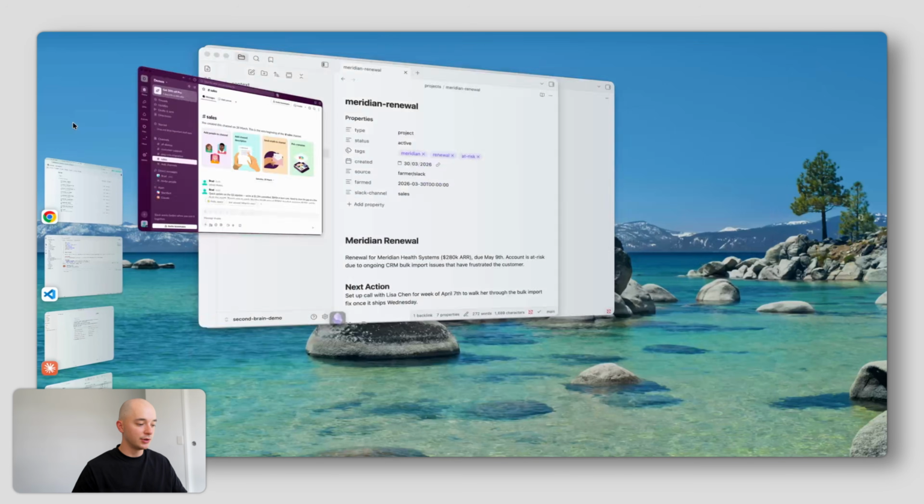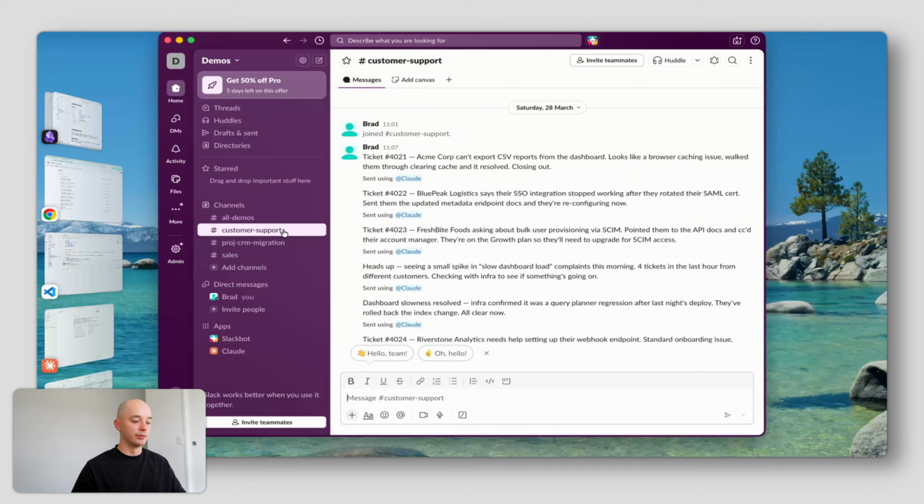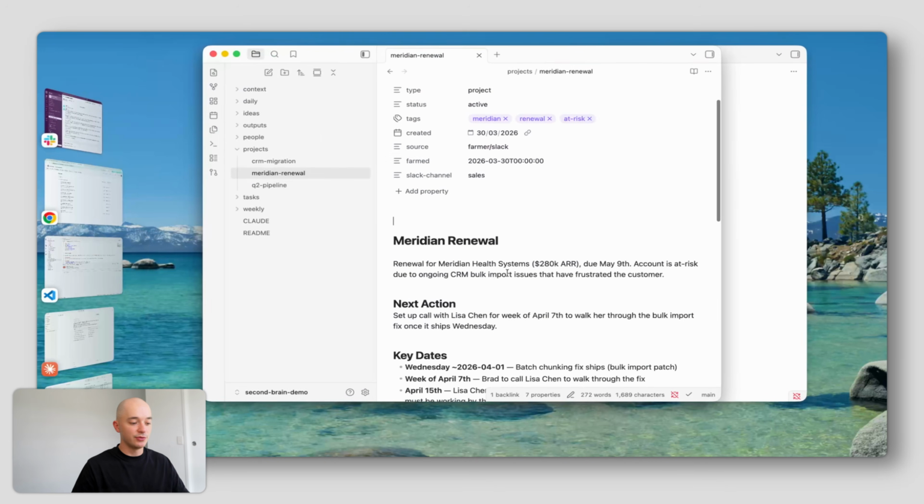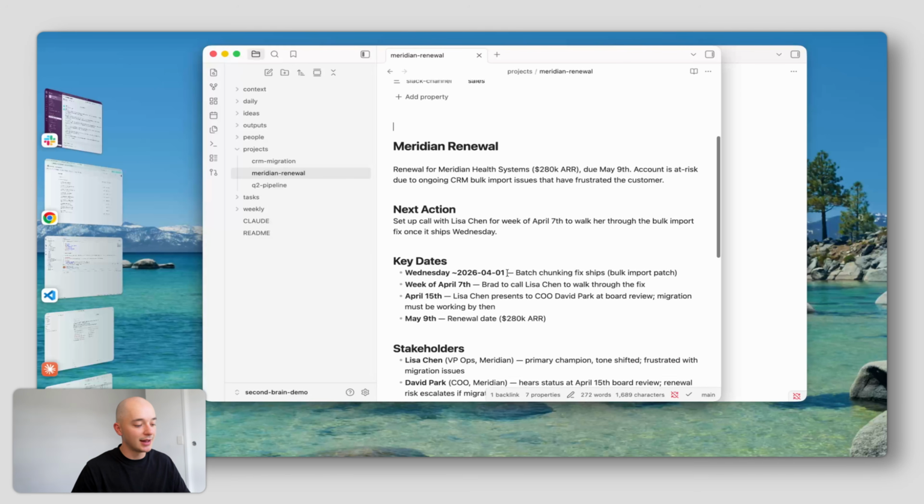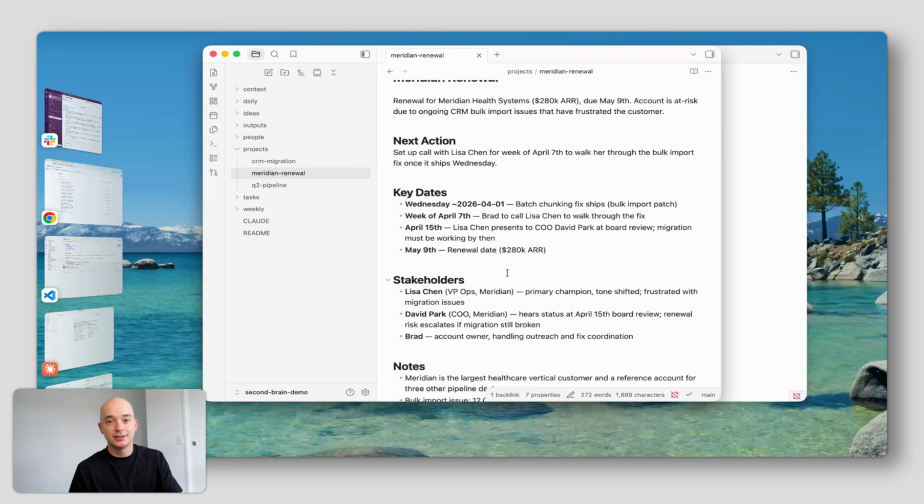So no single Slack channel tells this story. Claude has gone through and read all three of them, found the bits that connect to Meridian, and presented us with a unified knowledge source on what the Meridian renewal is doing at the moment. But that's only one part of the context farming workflow that we have set up already.